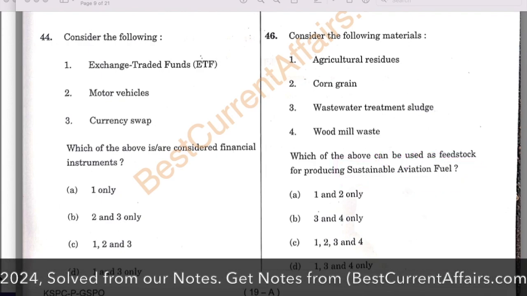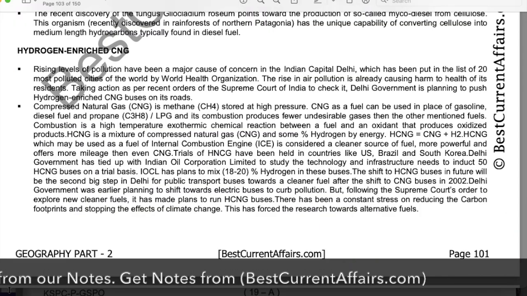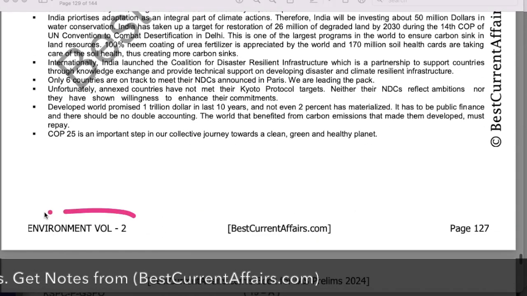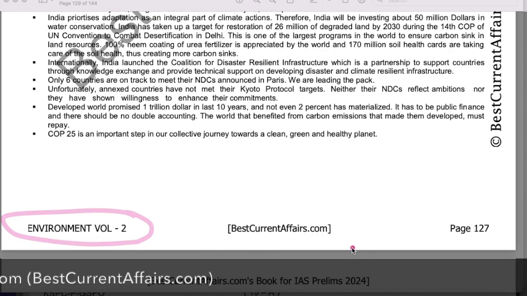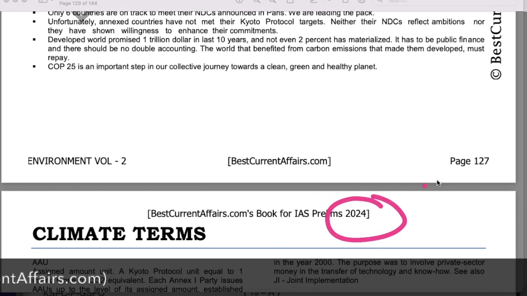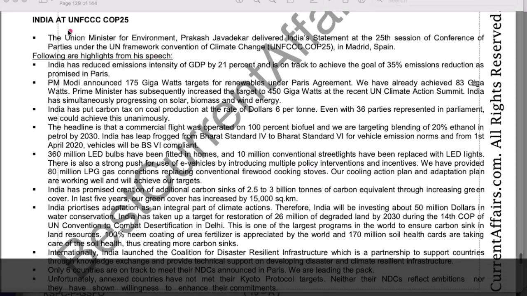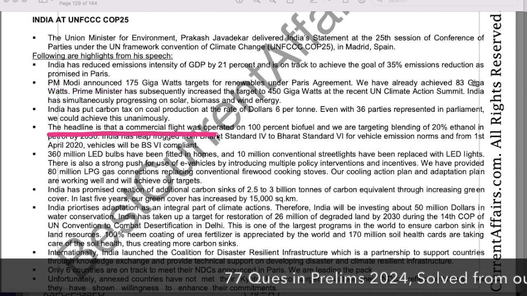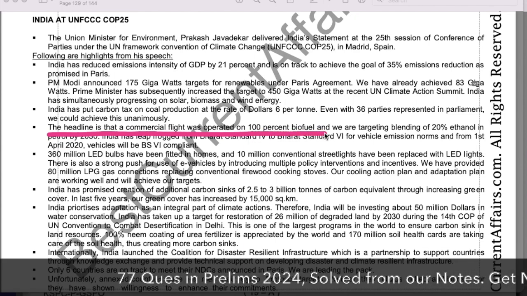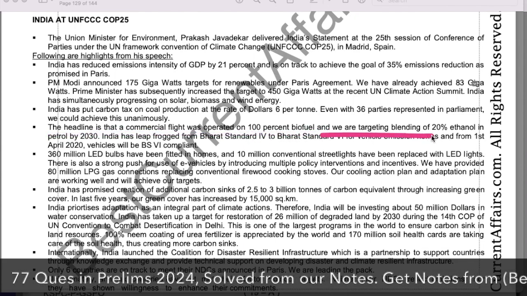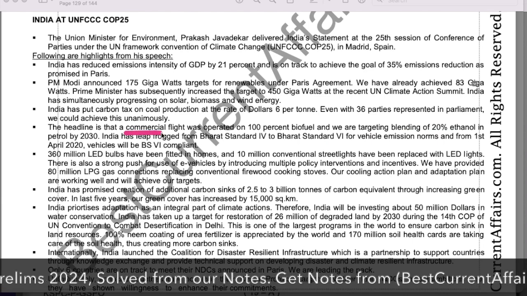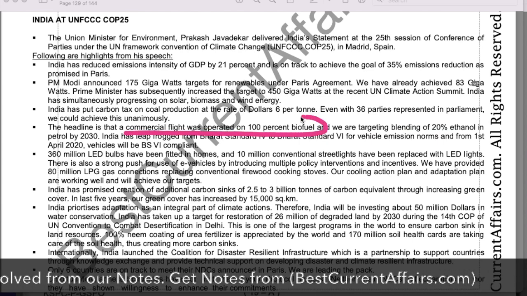For this, just go to our environment book, volume 2 for IAS Prelims 2024, on page number 127. There was a news item about India's participation at the United Nations Climate Change Conference, and here the Prime Minister has stated that a commercial flight was operated on 100% biofuel, and we are targeting blending of 20% of ethanol. So the commercial flight was operated on 100% biofuel.